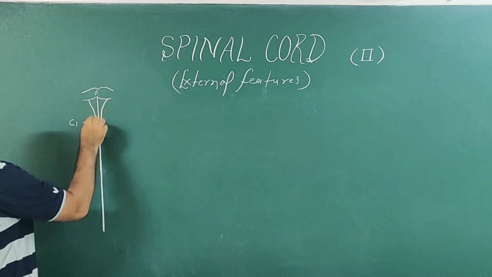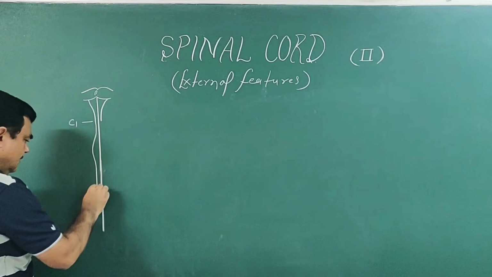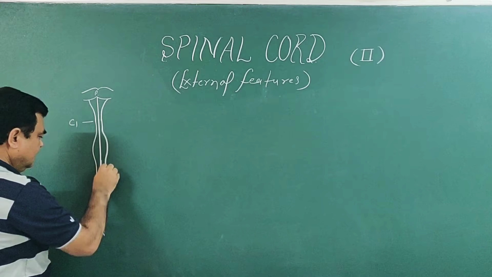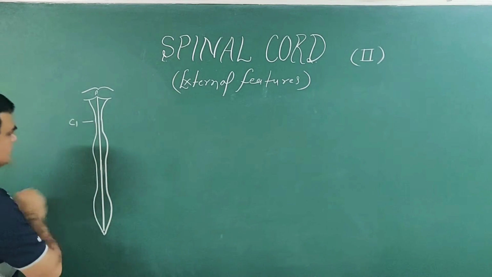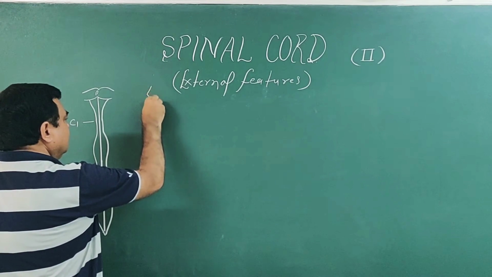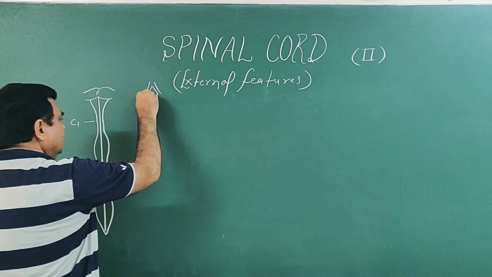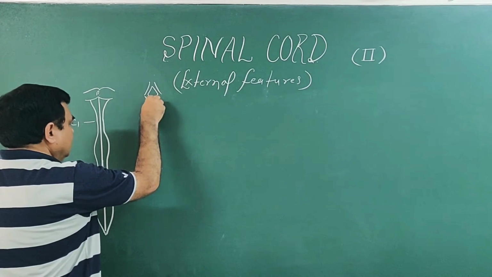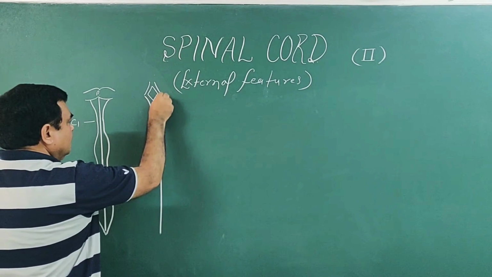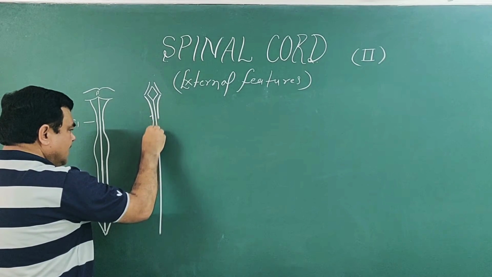This is the pons, this is the medulla oblongata. From this level, the spinal cord starts. This is the anterior view of the spinal cord, and here is the C1 level.